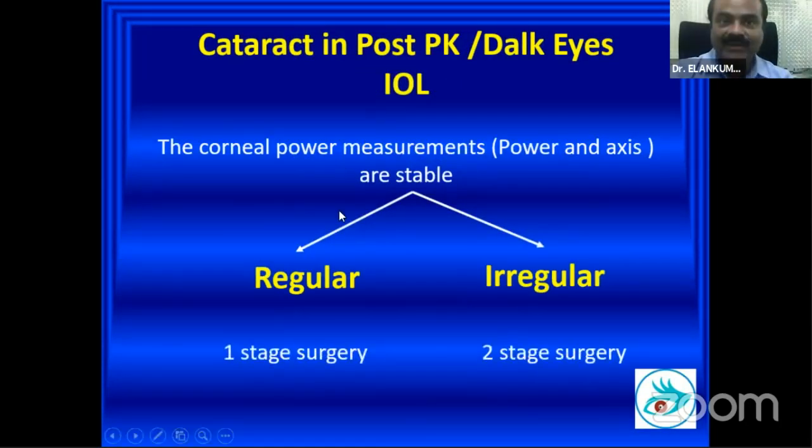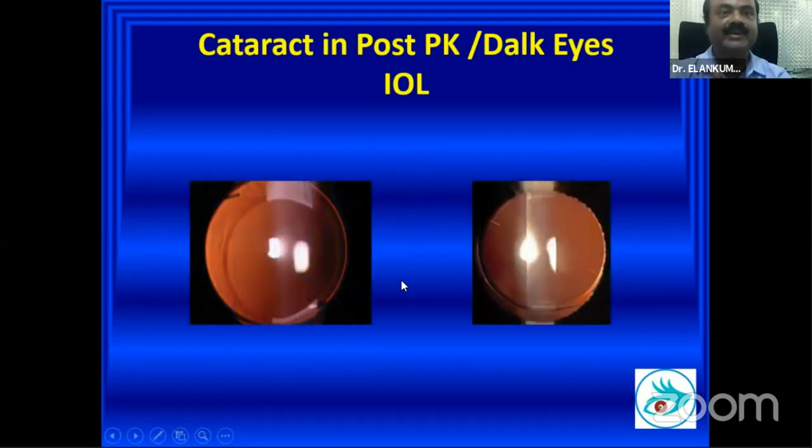Now we have to look at the central 3 millimeters, the central area, to see whether that is stable, number one. Number two, whether it is regular. In case of a regular astigmatism, we can go ahead with the surgery. In case of an irregular astigmatism, we can remove all the sutures, plan for 2-stage surgery, regularize it, probably with a laser or something, and then go ahead.